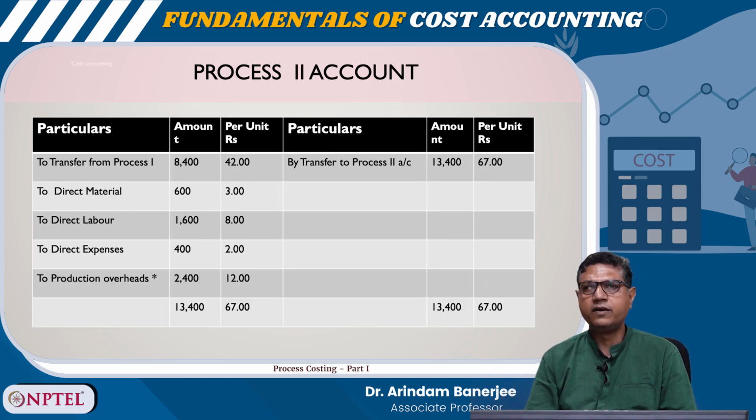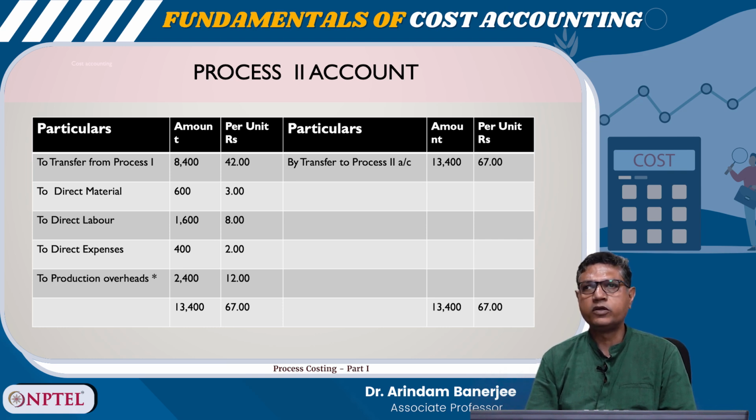Then direct material of 600 is added, per unit is 3, direct labor 1600, per unit is 8, direct expenses 400, it is 2, production overheads 2,400, per unit is 12. How this 2,400 comes, we will show in working later on. So, then transferred from process 2 is 13,400 and it is 67 per unit, right.